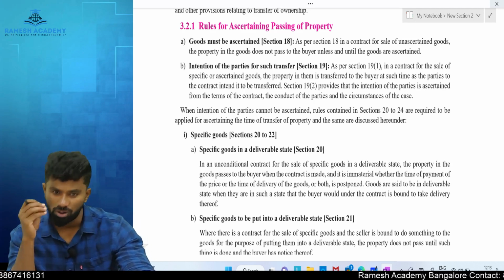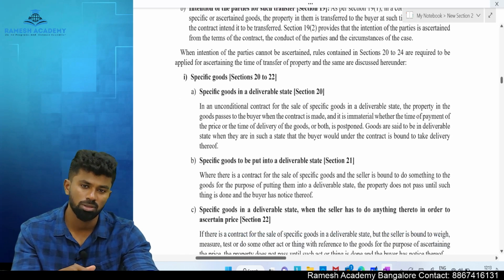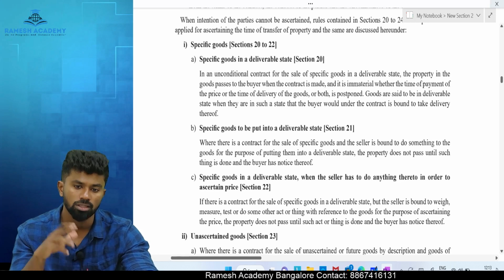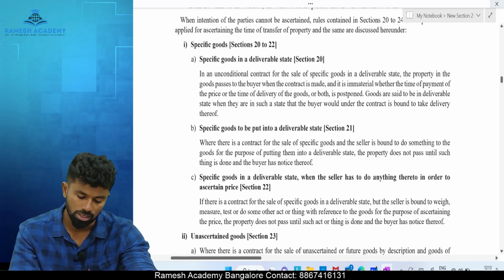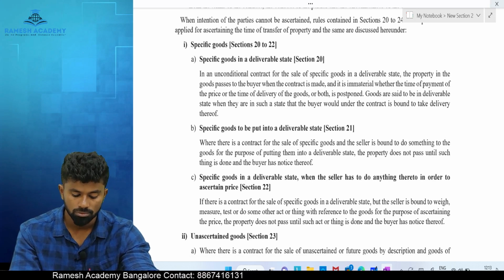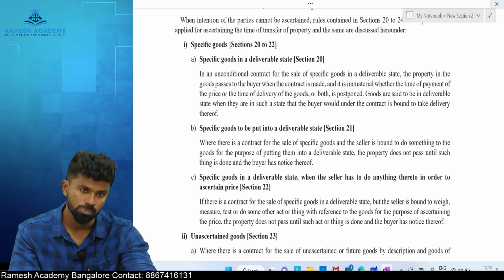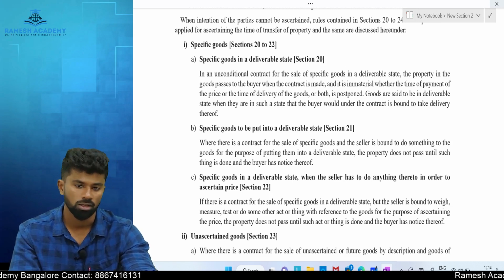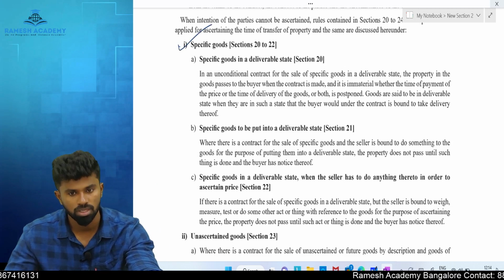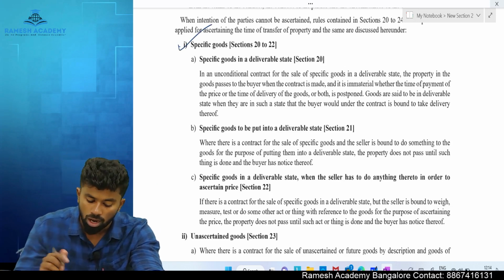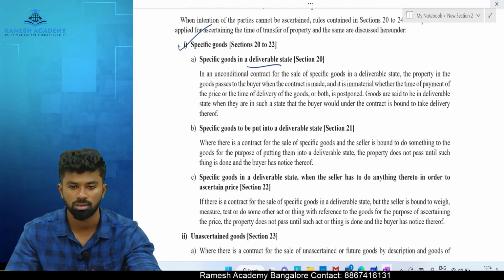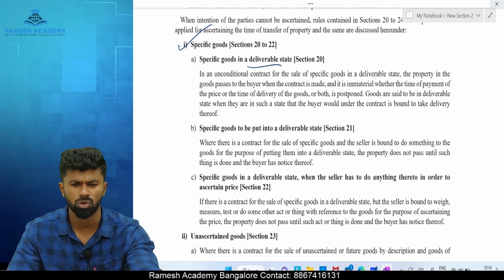When it is not possible to ascertain the intention of the parties, when the intention of the party is not clear, then in that scenario we can decide when the ownership is transferred based on the following conditions. First one, if it is a sale of specific goods, means identified and agreed upon, and they are in what state? Deliverable state. Party's intention is silent, means they have not agreed on when ownership is to be transferred.